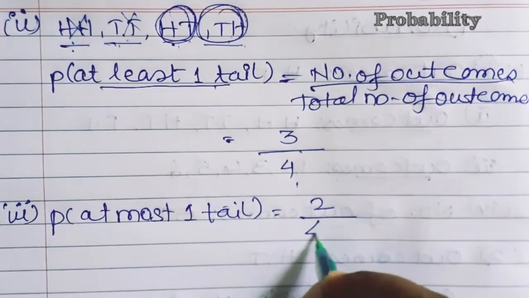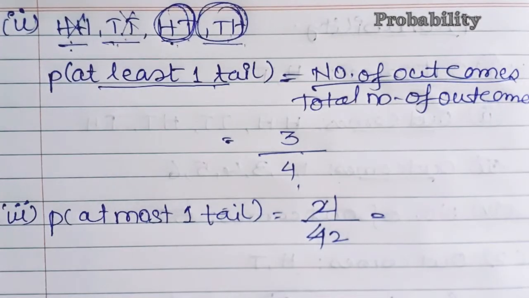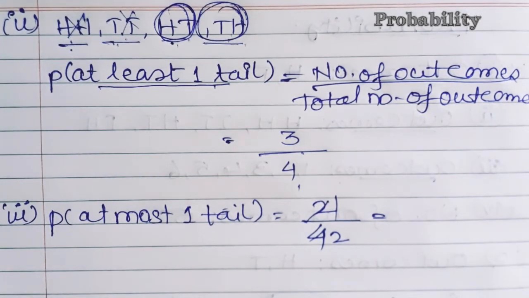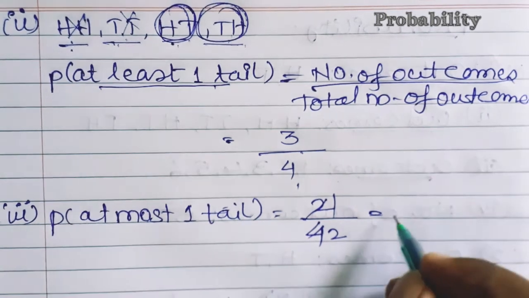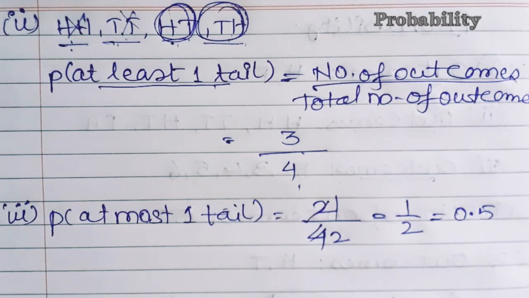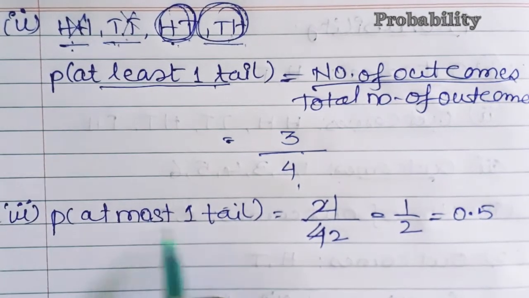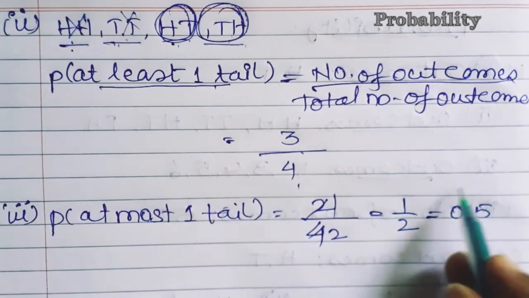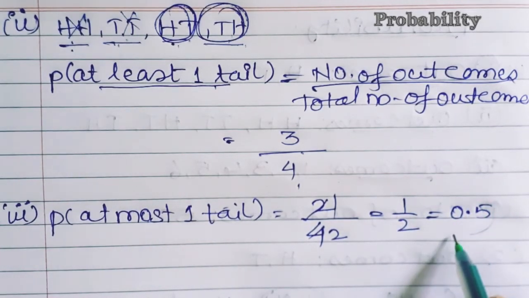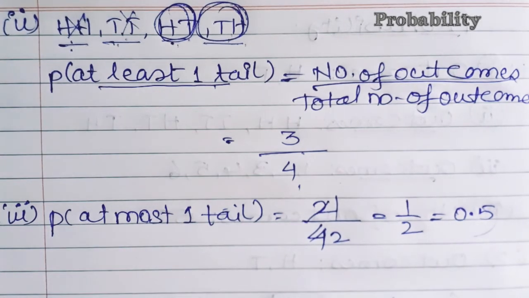So 2 by 4. So we have to cancel it if cancellation is possible. ऐसे ही हमें नहीं लिखना है, lowest fraction तक cancel करना है. And if you see that your division is possible, we can write it as 0.5. So it means for at most one tail your value will be 1 upon 2, that is equal to 0.5. Here I have not written the formulas. Please you have to write those formulas in each and every question. Fine. So the third question also gets completed over here.